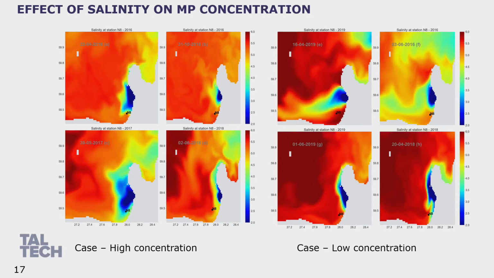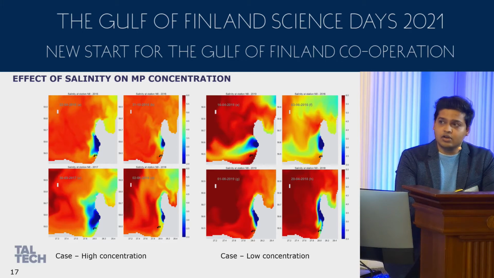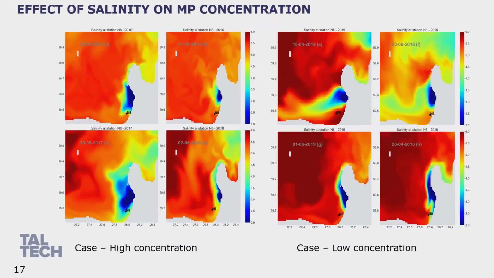So now let's jump onto this figure. These are model outputs again, but this time we use the output from the GETM model. On the left-hand side, as I told you, we made our test cases. These are the +4 high cases which we took, and on the right side it was low concentration. If you see this figure, you can see at this station the concentration, and if you see the color bar, it is quite easily understood.